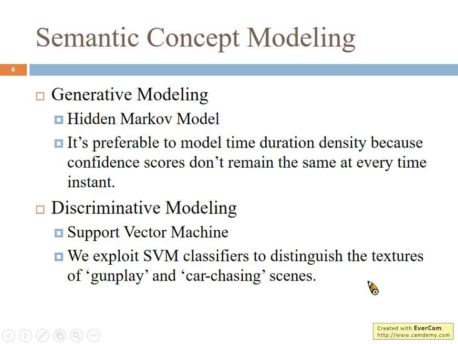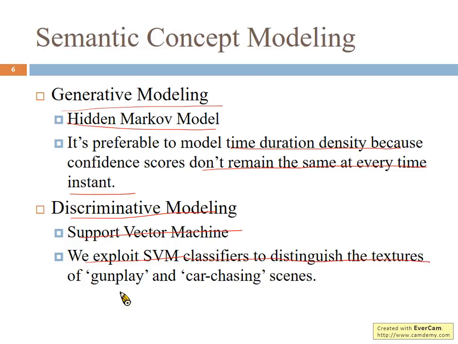For the higher-level concept modeling, we also try generative modeling and discriminative modeling. For generative modeling, we use hidden Markov models because they are preferable for modeling time duration density, since confidence scores don't remain the same at every time instant. For support vector machines, we exploit an SVM classifier to discriminate the texture of gunplay and car chasing scenes.